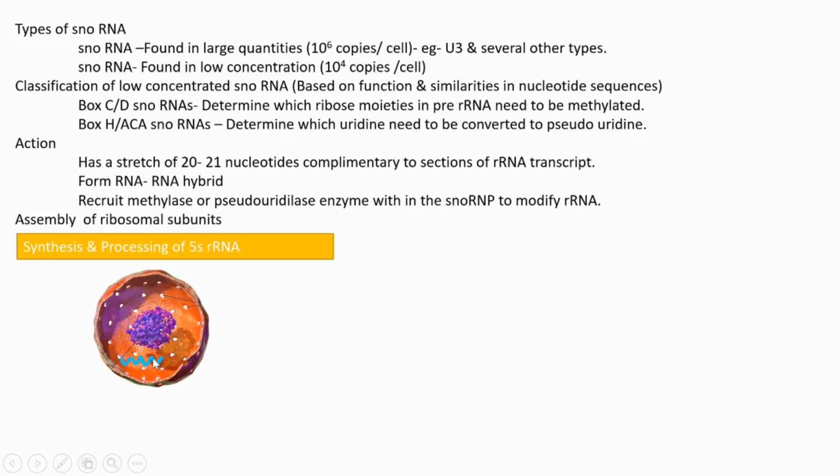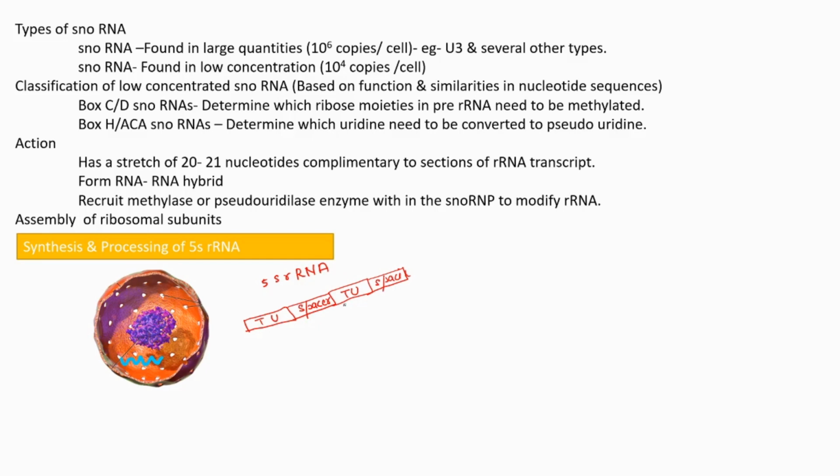And for this 5S rRNA also, there is a set of randomly arranged rRNA genes. They are called 5S rRNA genes. Regarding its arrangement, these are also arranged one after the other in tandem. These 5S rRNA genes are also arranged such that in between the transcription units we can see spaces, meaning non-transcribed spacers, just like in the case of other rRNA genes.